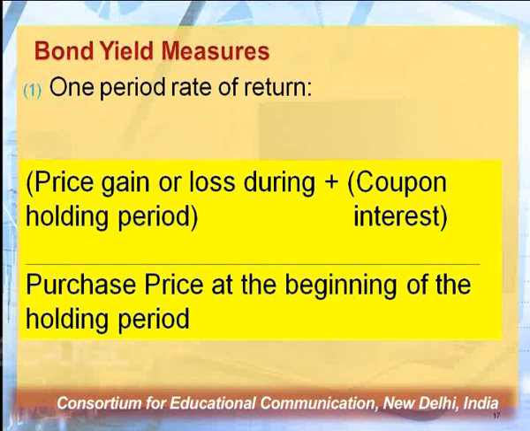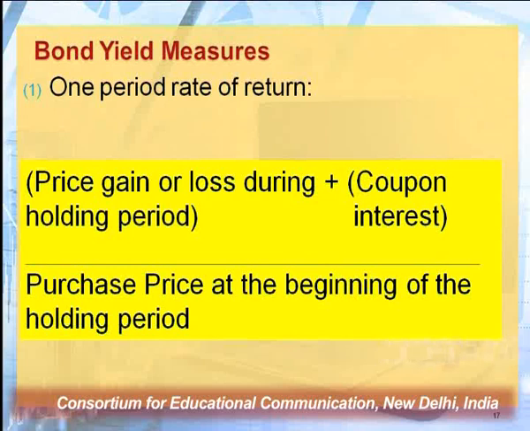So we have to first find out what is my price gain or loss during the holding period. Once it is calculated, I have to add coupon interest to this particular gain or loss. So if there is a loss, after adding coupon interest, the plus minus adjustment will be done, and I will get the net amount which I have gained out of holding this particular bond or security. So for this effective period, this is the amount which I am going to get from this investment. So we first calculate the price gain or loss during the period for which I am calculating the rate of return, and then I will add the coupon interest.